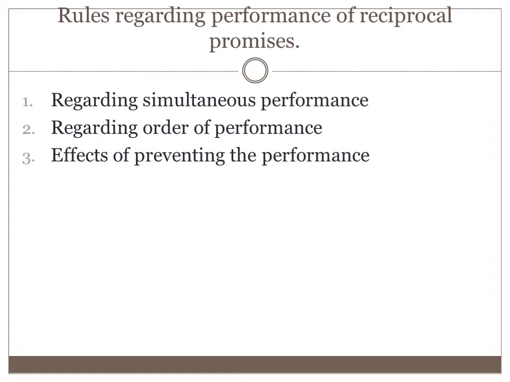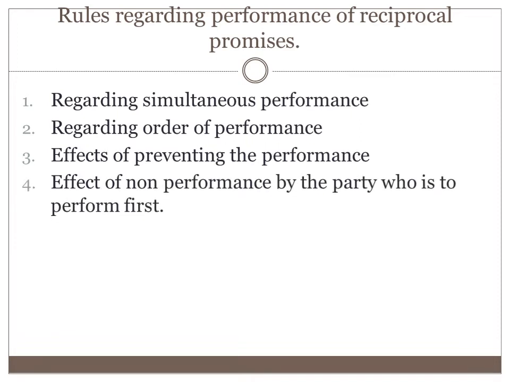Effects of preventing performance means: if one party prevents the other from performing the contract or performing the promise, then it is voidable. It can be cancelled at the option of the party, but they can't sue for compensation.